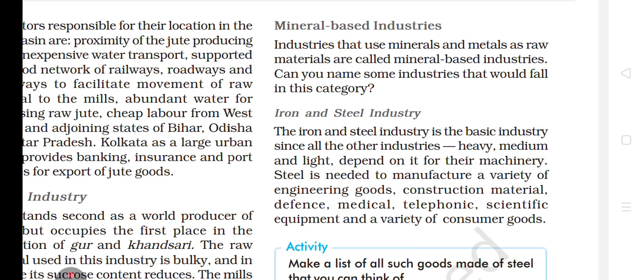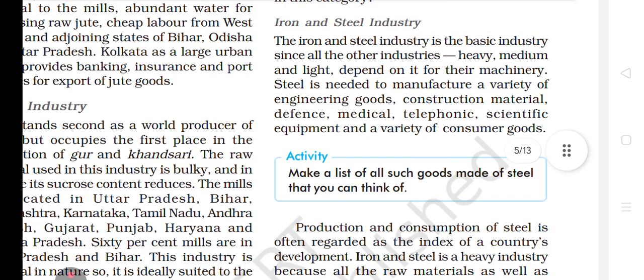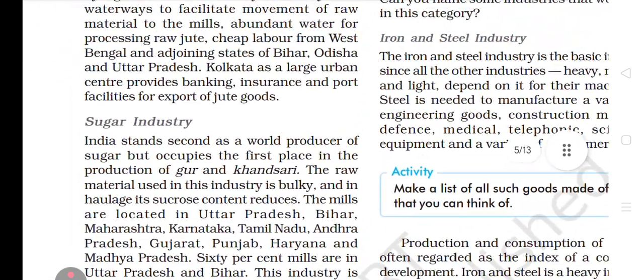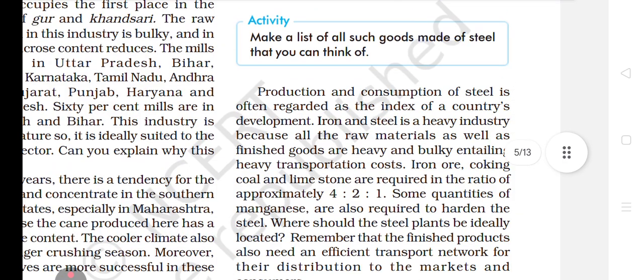Now this is the iron and steel industry we are going to look at. Iron and steel industry is a basic industry, since all other industries, heavy, medium, light, depend on it for their machinery. Steel is needed to manufacture a variety of engineering goods, construction material, defense, medical, telephone, scientific equipment, and a variety of consumer goods. Okay, next what is given? Activity. Make a list of all goods made up of steel that you can think of. So you can write, bachche.